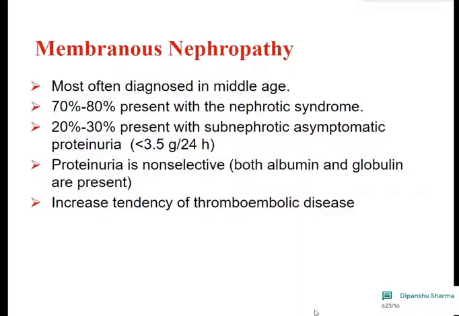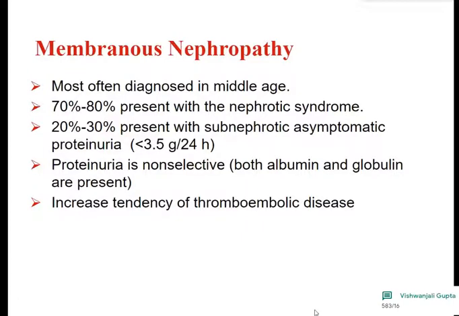As in focal segmental glomerulosclerosis, proteinuria is non-selective. Non-selective proteinuria means both albumin and globulin are present in the urine. If you remember, I told you that largely in patients with minimal change disease, the proteinuria is selective, that is, only albumin is passed in the urine.